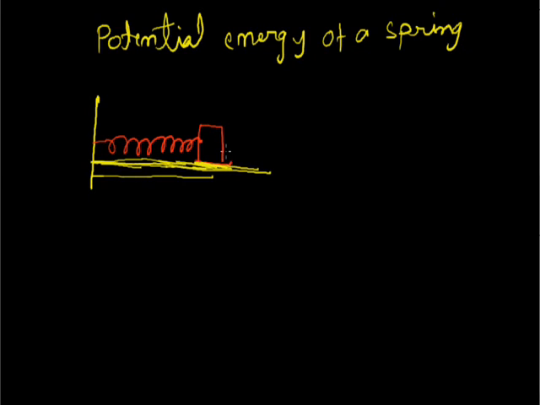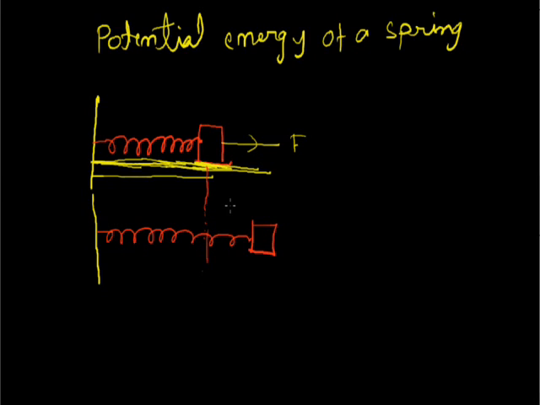We pull this block by a force, what will happen? The spring will elongate in this way from its mean position. This is your mean position, and the distance of expansion is, suppose, x.